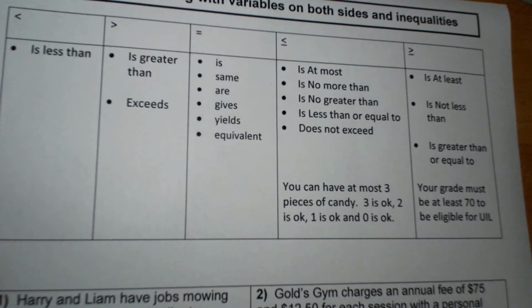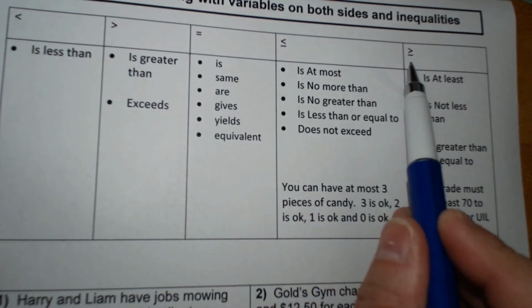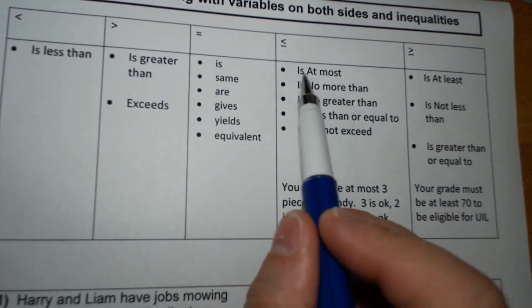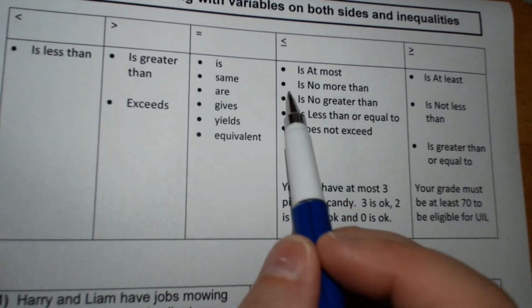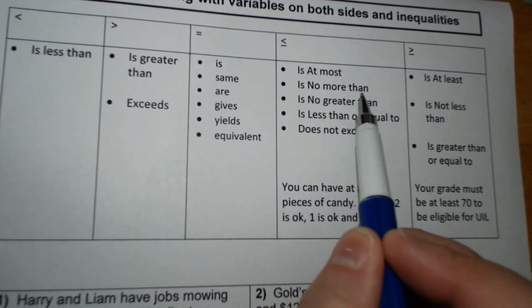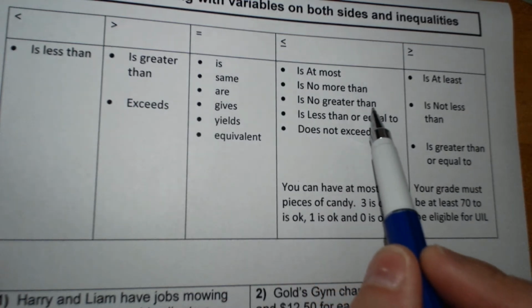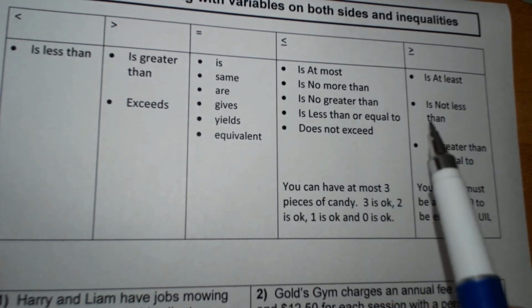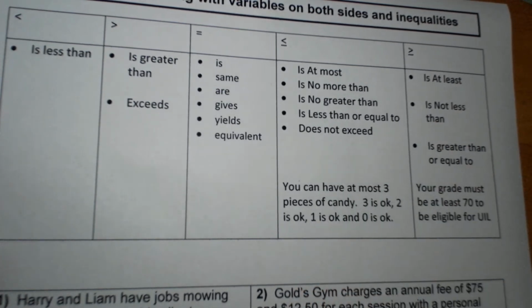Now the ones that are going to cause the most adjustment are the less than or equal to and the greater than or equal to. So "is at most" is less than or equal to, "is no more than" is less than or equal to, "is no greater than" is less than or equal to, and "does not exceed."